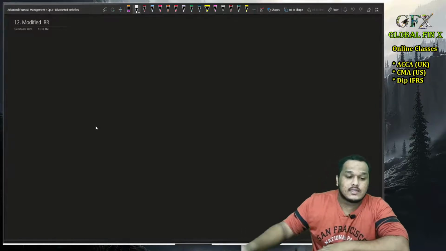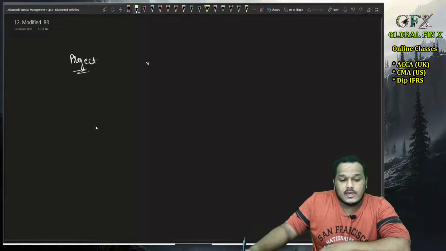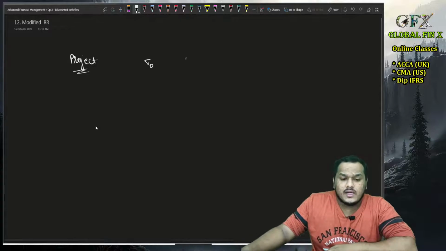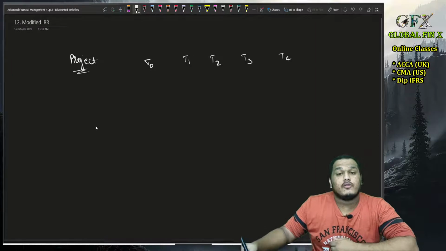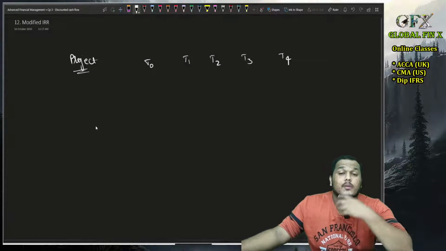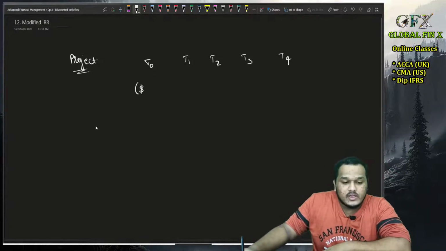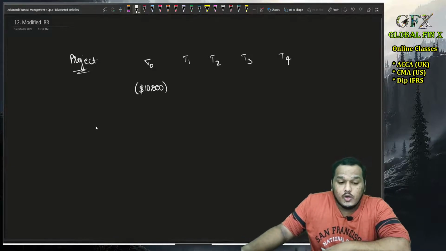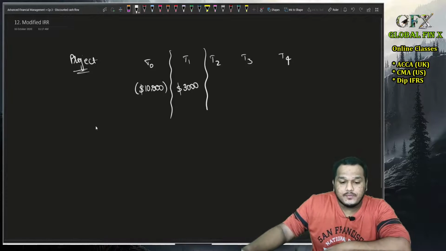Intermediate cash flows, in the sense, for example, there is a project that has the following cash flows. At T0, you made some investment. At T1 you get an inflow, T2 an inflow, T3 an inflow, T4 an inflow. Say you invested $10,000 and at the end of year one you got an inflow of, let's say, $3,000. While calculating IRR,